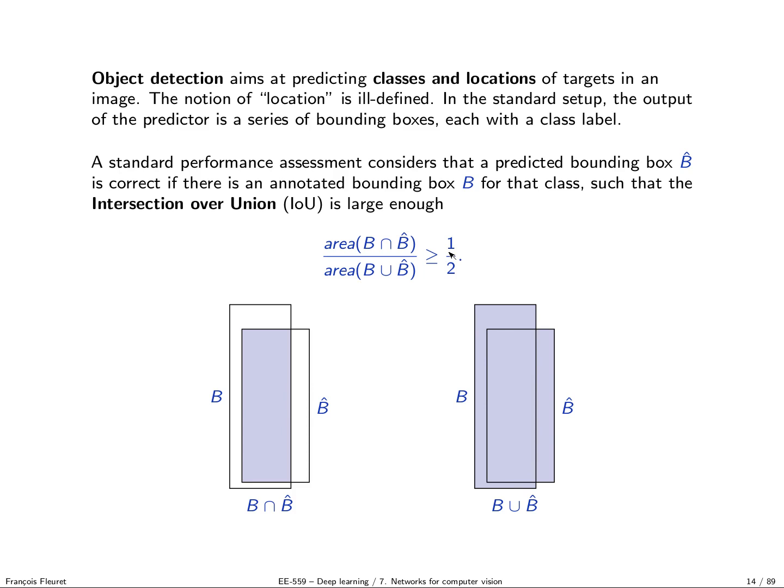So it's complicated to estimate the performance of a detection algorithm, because you have a bunch of boxes in the ground truth, each of them with a class, and then you have a bunch of boxes predicted by the algorithm, each of them with probabilities over the classes, and you have in the end to say is it good or not. So plenty of things may happen. For instance, you may have two predicted boxes for a single ground truth box. What should you do? So usually what we do is that we consider the best hit.